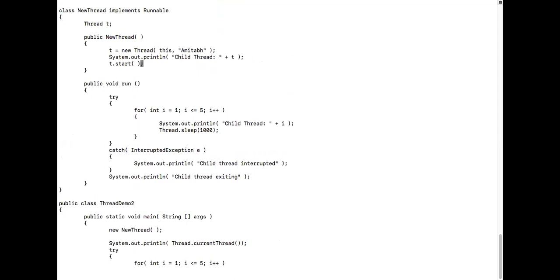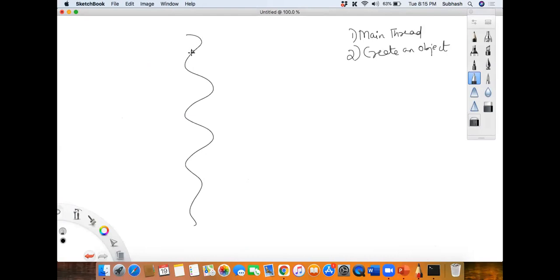Now, I created the object. Inside this, what is happening now? I'm creating a new thread. While creating a new thread, what am I doing? Associating that with the new object. So first of all, this is your main thread. I created an object over here, correct? And then I'm calling a new thread, and I am giving this reference to this thread, isn't it? Am I giving this object to this?